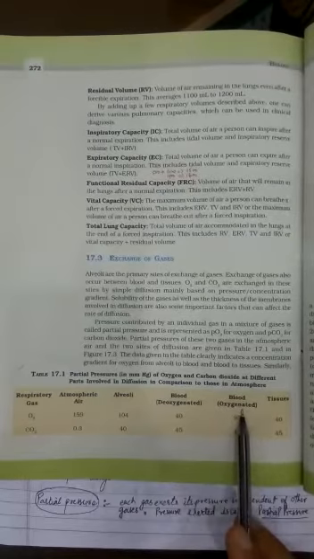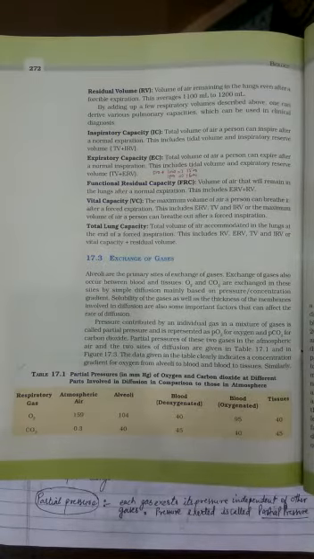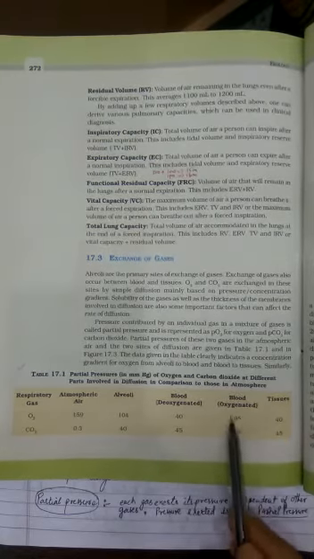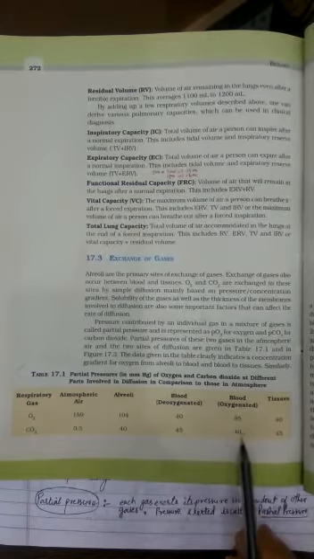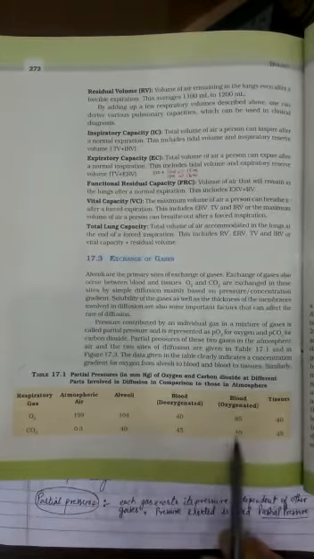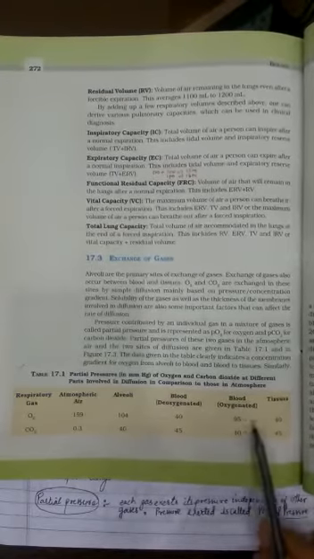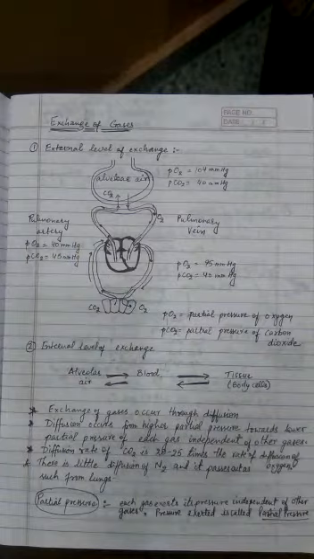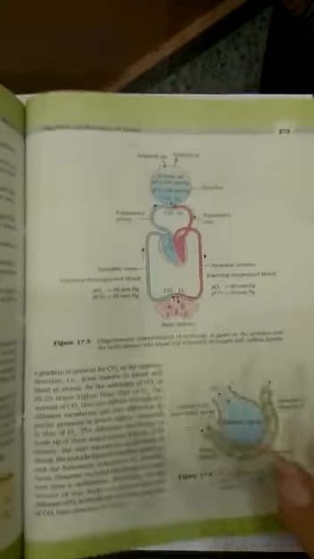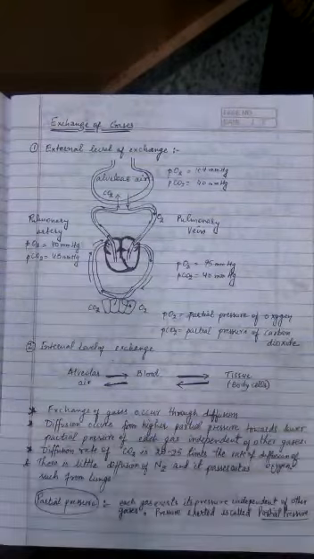Now in the same manner, blood which is oxygenated, that means after oxygenation the lungs are going to pass fresh blood or oxygen rich blood back to the heart. So you can see here the amount of oxygen has increased and the amount of carbon dioxide has decreased. You can see there is not much difference in the partial pressure for the carbon dioxide. And then at the tissue level, because this is the place where respiration is going on, carbon dioxide would be more and oxygen would be less in amount. So let's continue from here. NCERT also has drawn a similar diagram to the one which I have drawn there.